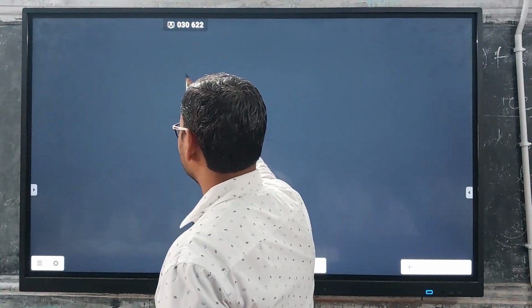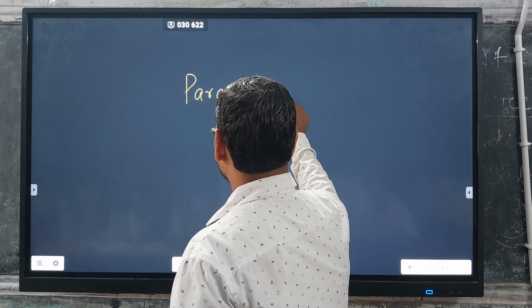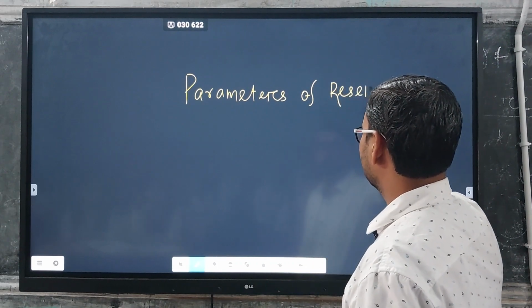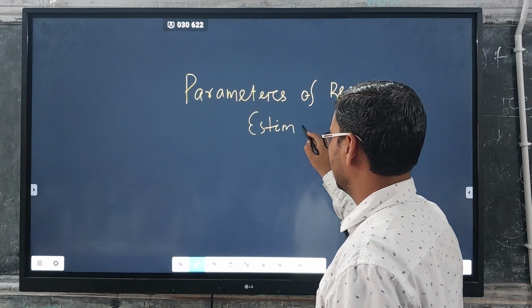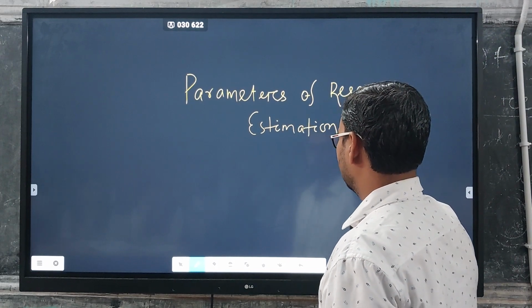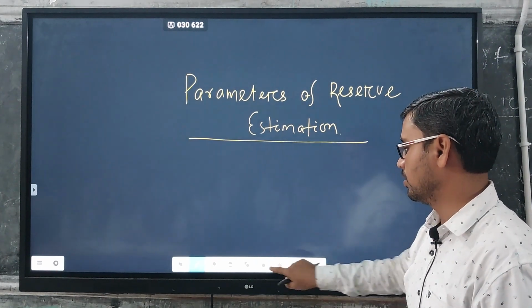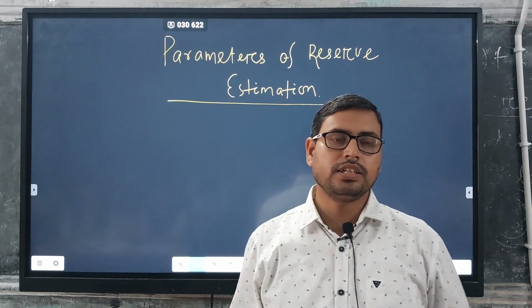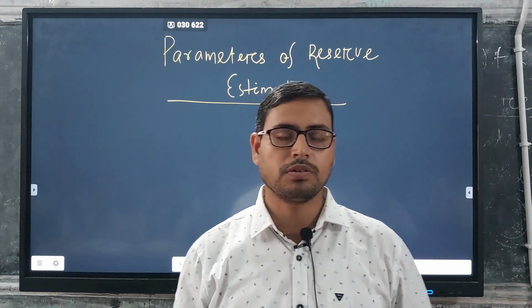Parameters of reserve estimation. Please write different parameters that we are going to discuss in this particular heading.